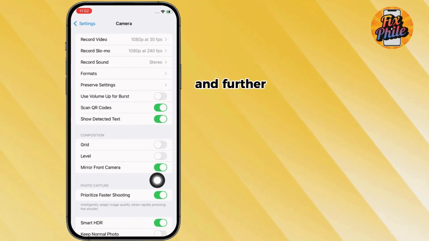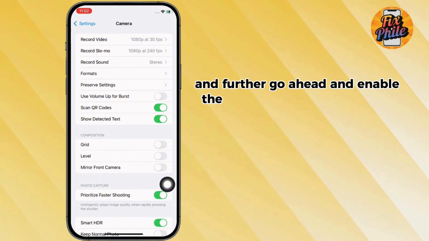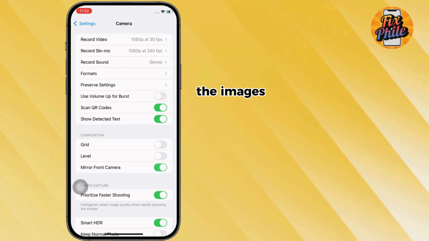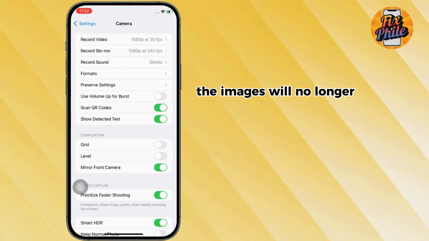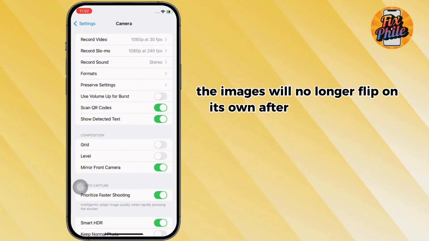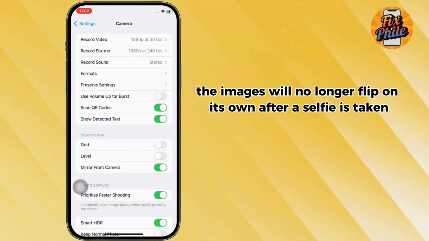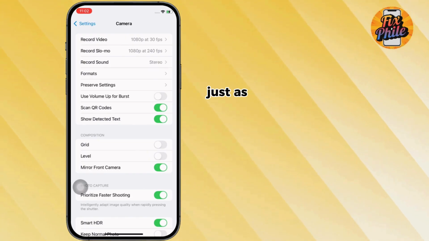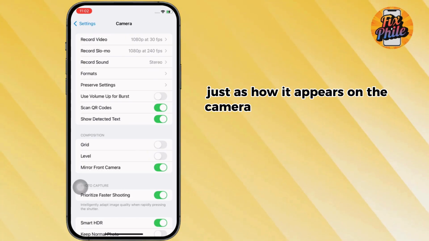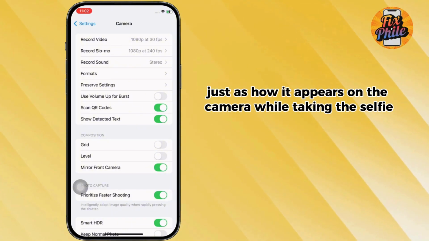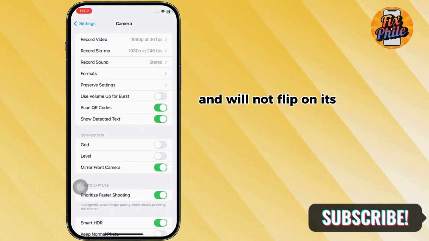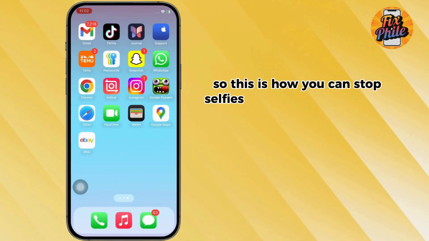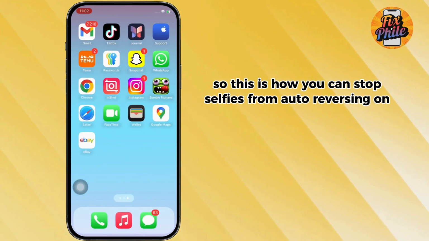Further, go ahead and enable the Mirror Front Camera toggle button, and with this the images will no longer flip on their own after a selfie is taken, and it will appear on your camera roll just as it appears on the camera while taking the selfie and will not flip on its own later. So this is how you can stop selfies from auto-reversing on iPhone.